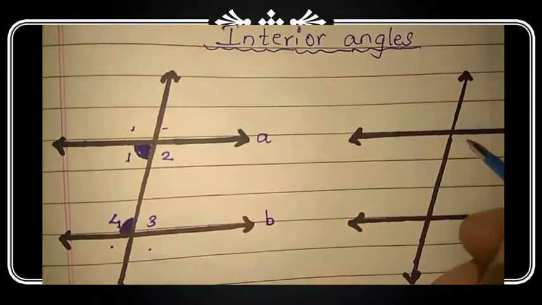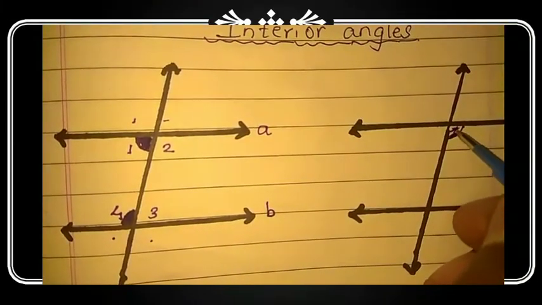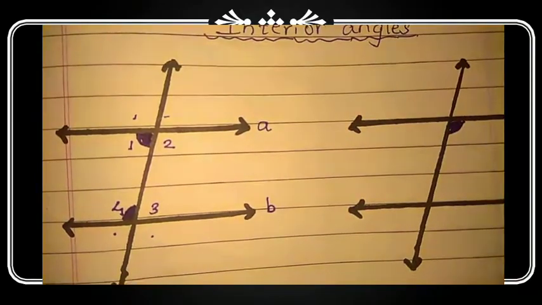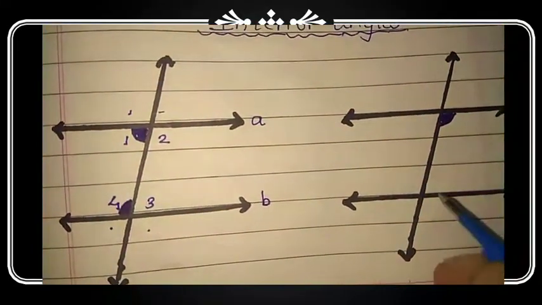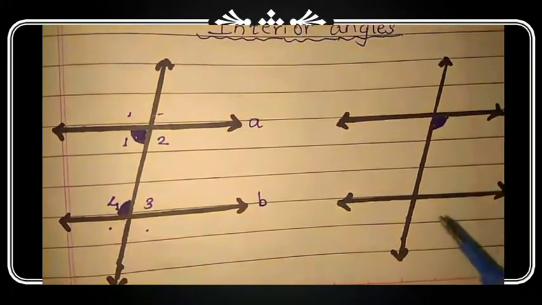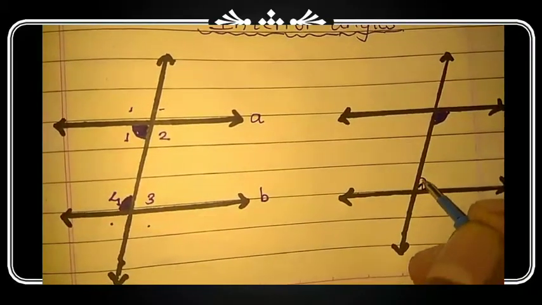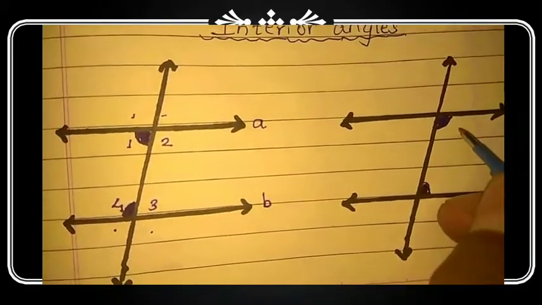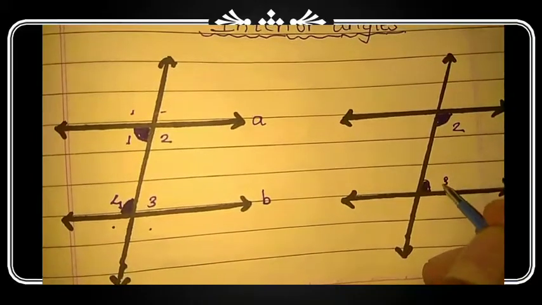Similarly, this angle is on the right side of the transversal. So on the next line, its interior angle would also be on the right side of the transversal. That is, the interior angle of angle number 2 is angle number 3.